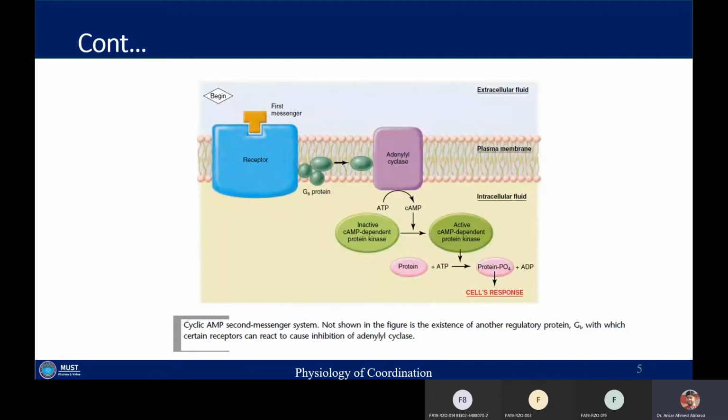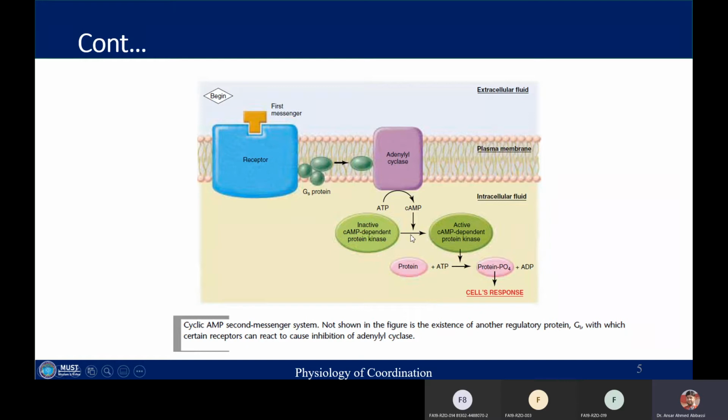Here you can see that once the first messenger binds to its receptor, the receptor will activate the stimulatory subunit of the G protein. This stimulatory subunit will activate the effector protein, which in this case is not an ion channel but an enzyme called adenylyl cyclase or adenylate cyclase. Towards its cytoplasmic side, it will convert ATP into cyclic AMP, and this cyclic AMP activates cyclic AMP dependent kinase.